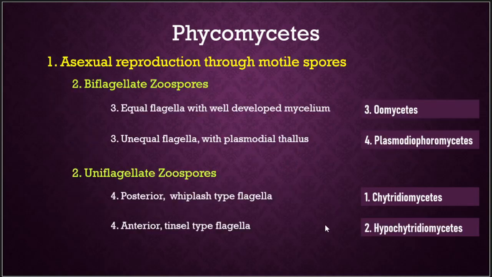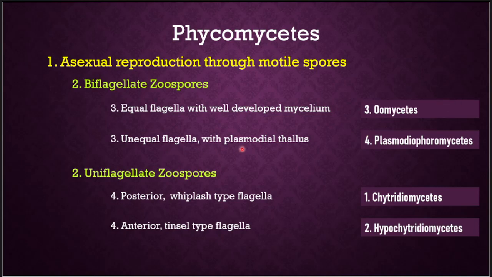This is more or less like a symbiont on other organisms, not a parasite basically, and the Zygomycetes are terrestrial in habitat. Further we will classify Phycomycetes based on asexual reproduction through motile spores. If they have motile spores, here we have taken the nature of the zoospores, which is very important. If the zoospores are biflagellate or uniflagellate, how can we distinguish the classes? Within biflagellate zoospores, with equal flagella and well developed mycelium, the class is Oomycetes.